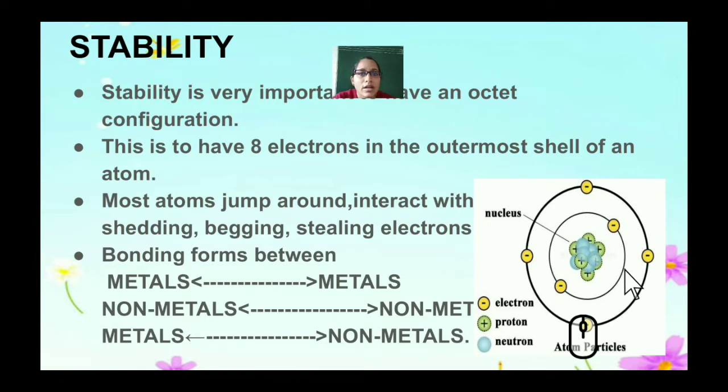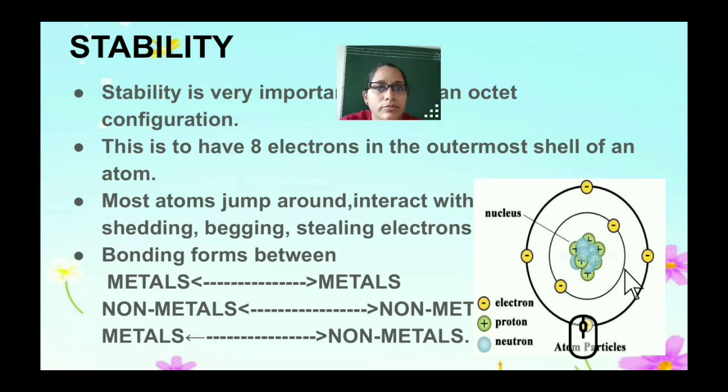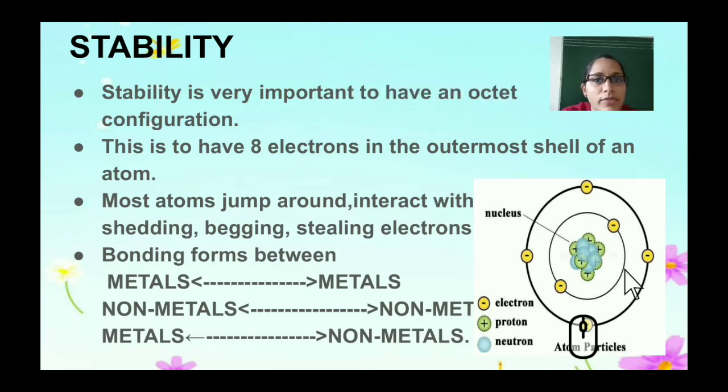So let's understand the stability of an atom. Stability is very important for octet configuration. So what is octet configuration? The atom has K, L, M shells that need to be filled to reach octet configuration. That is, to have 8 electrons in the outermost shell of an atom.